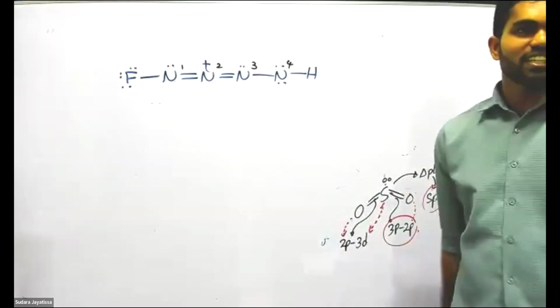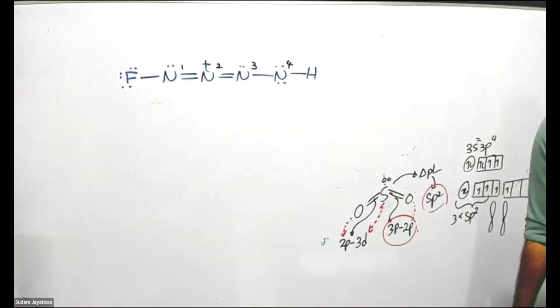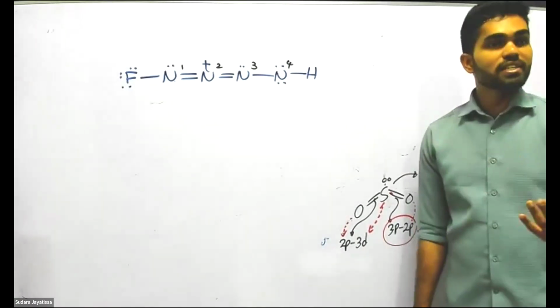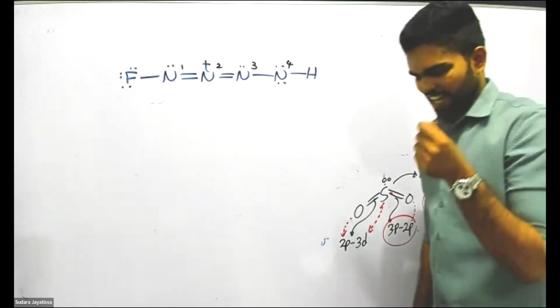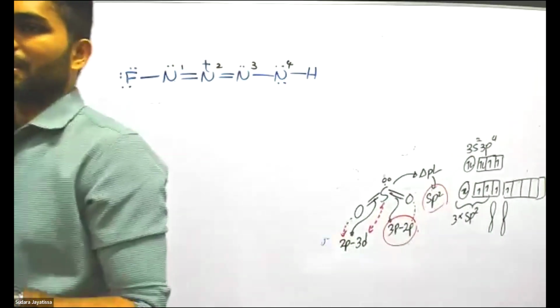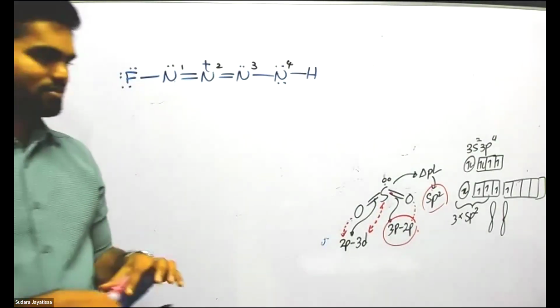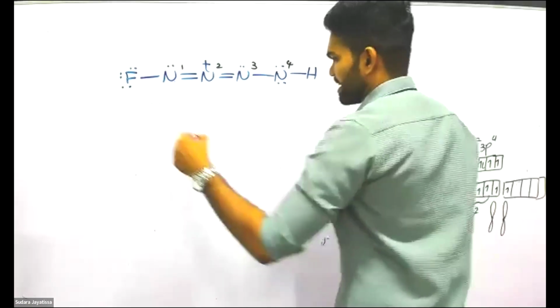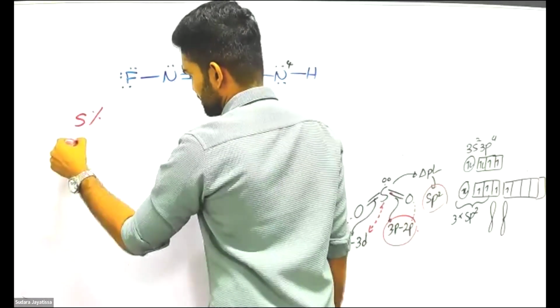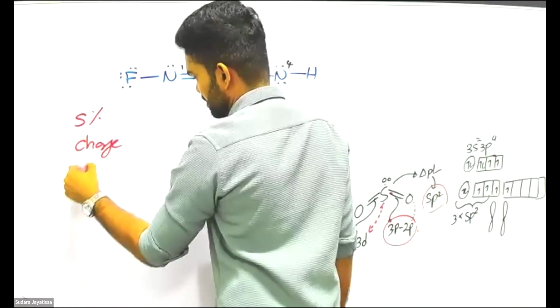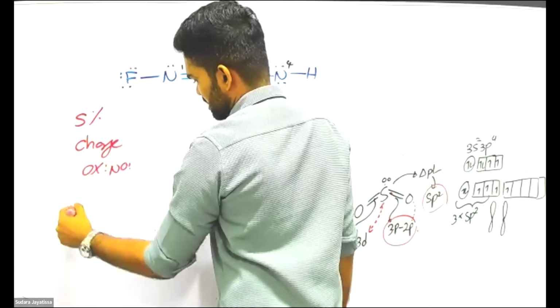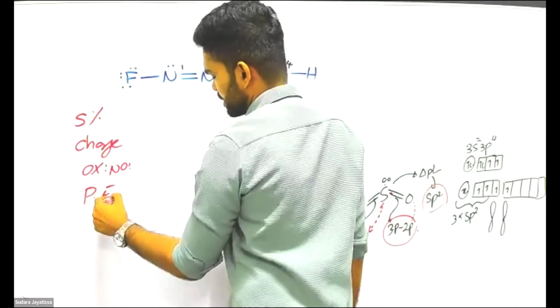Explain the electronegativity. What is the lowest electronegative one? By the problem. And now listen to this. When you assess electronegativity of atoms of the same element, there is an order we need to follow. This is the score: S percentage, charge, then oxidation number, then peripheral atom electronegativity.